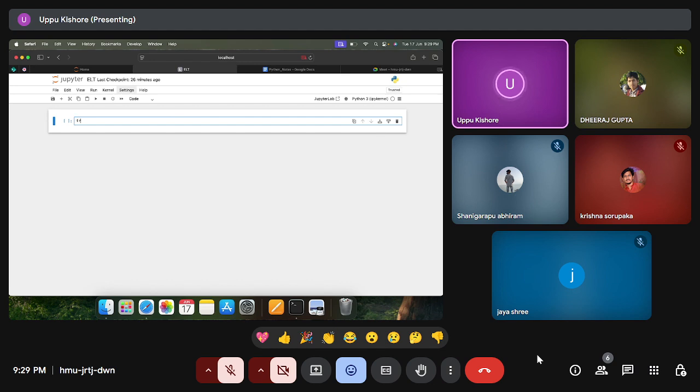We have to import from pyspark.sql the SparkSession, and we'll see different operations.